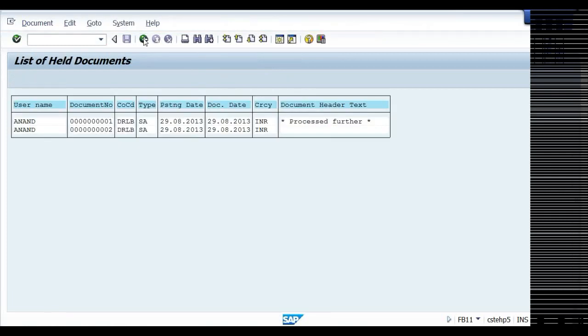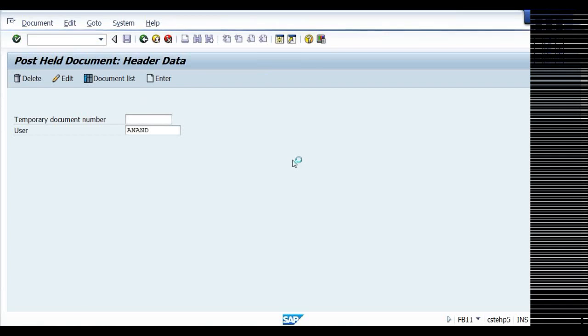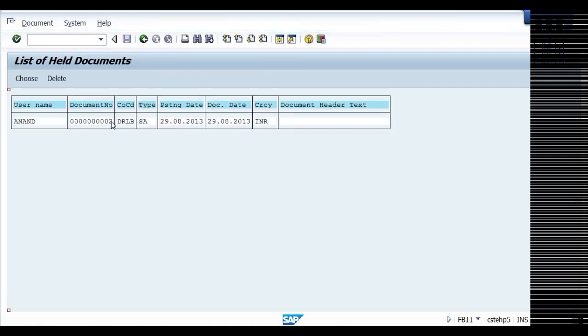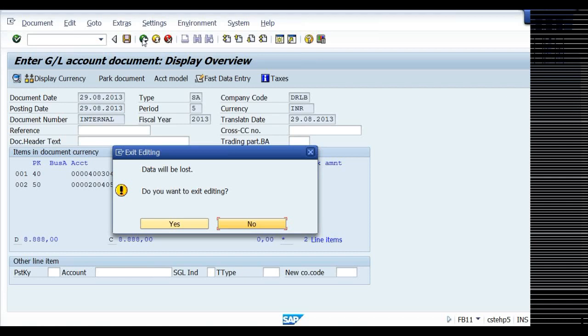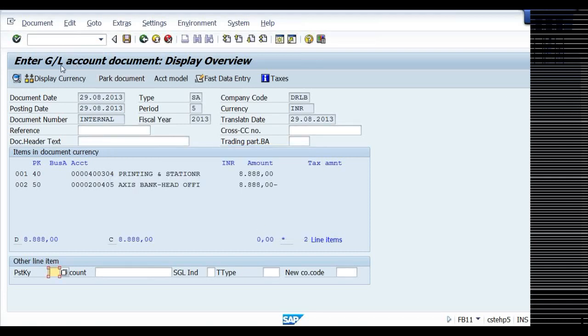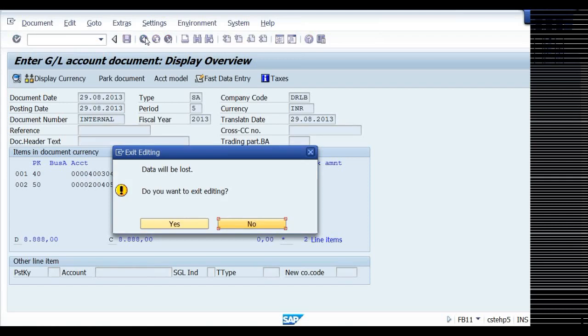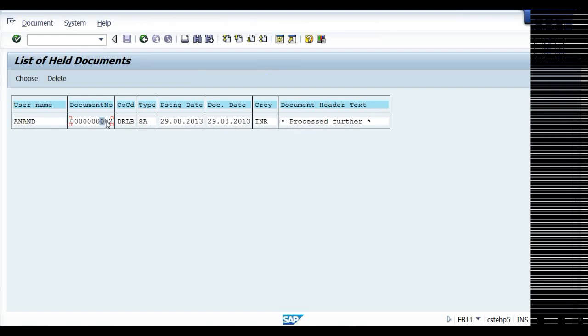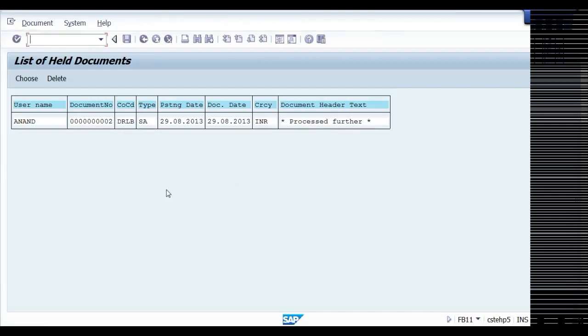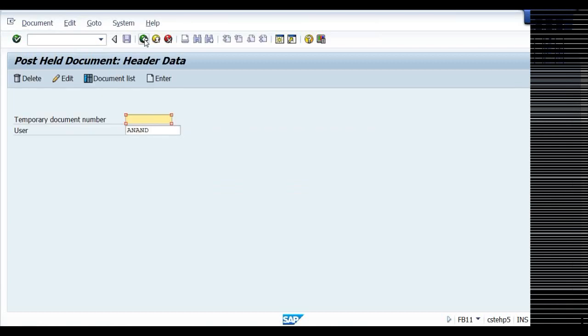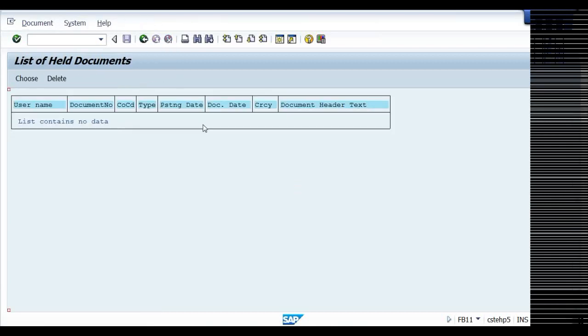Come back again, document list. The first document is gone, the second document is there. I feel that this document is not required. My boss told me to remove this document. What you do is keep the cursor here, choose delete. Document number 2 will be deleted. Yes. Now the document list, nothing is there.